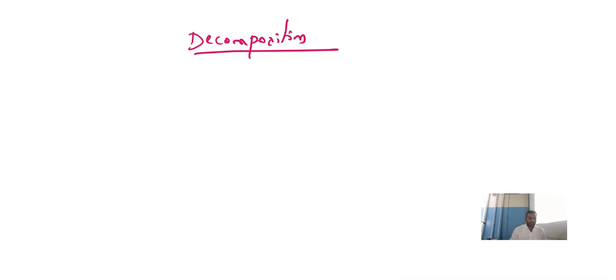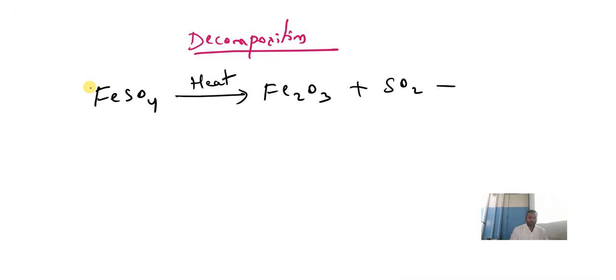Great. Now we will come back to the reaction called decomposition reaction. Very, very important reaction. In decomposition reaction, we have 3 reactions. All 3 reactions are most important. Again, I am repeating. The first reaction is FeSO4, that is ferrous sulfate. When ferrous sulfate crystals are heated, what is going to form? Fe2O3, ferric oxide, sulfur dioxide and sulfur trioxide. Remember this reaction.